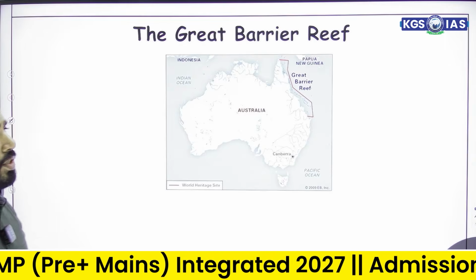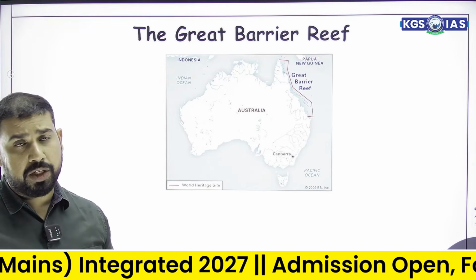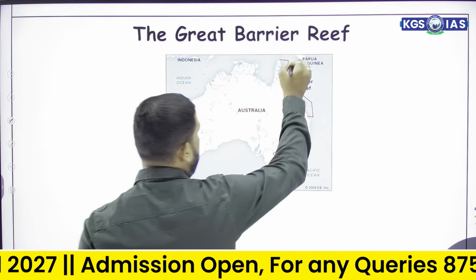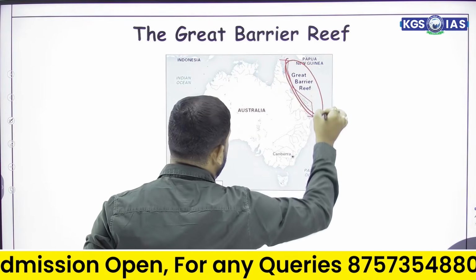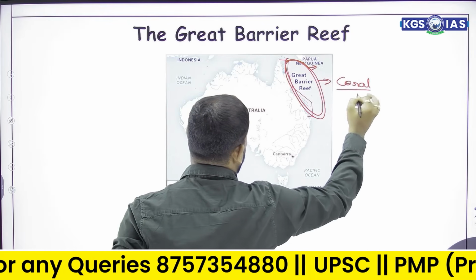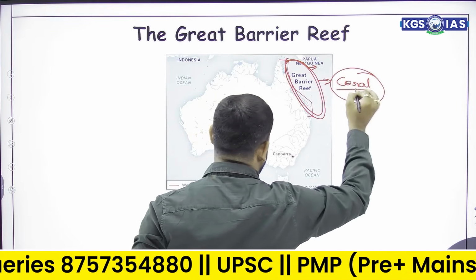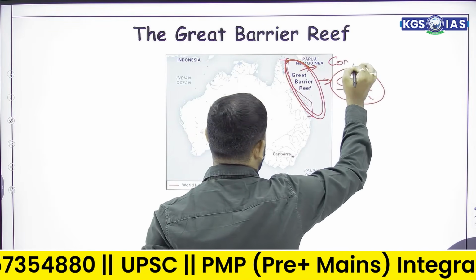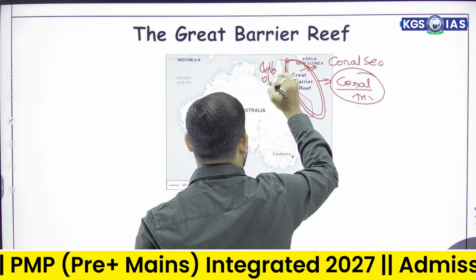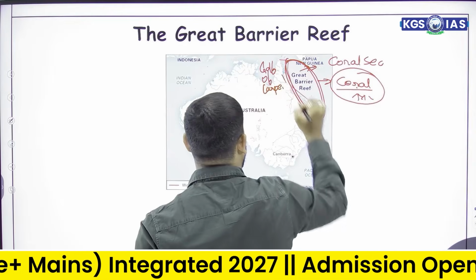These are the coral systems, which is considered the largest coral system of the Australian coast. It is found in this particular region, the Great Barrier Reef, and there are living coral creatures, the largest coral creatures of the world. That's why this place is also known as the Coral Sea. Here, the Gulf of Carpentaria is there, and in between, Cape York Peninsula is present.